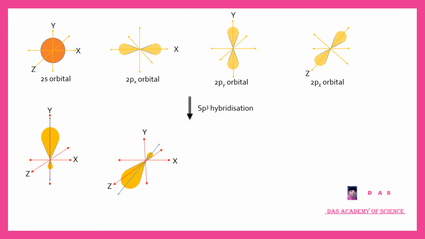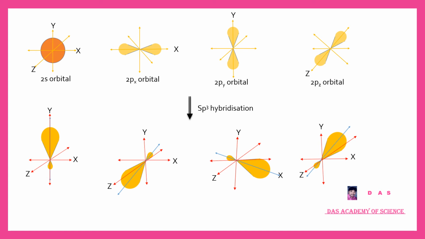These hybrid orbitals have the same shape and same energy. Since 4 orbitals participate in hybridization, 4 hybrid orbitals are formed. These are called sp3 hybrid orbitals.